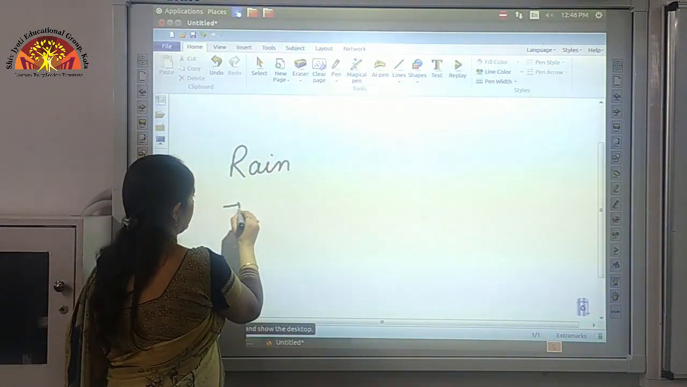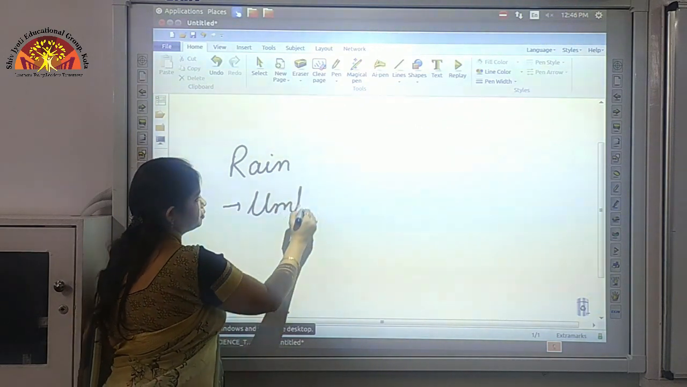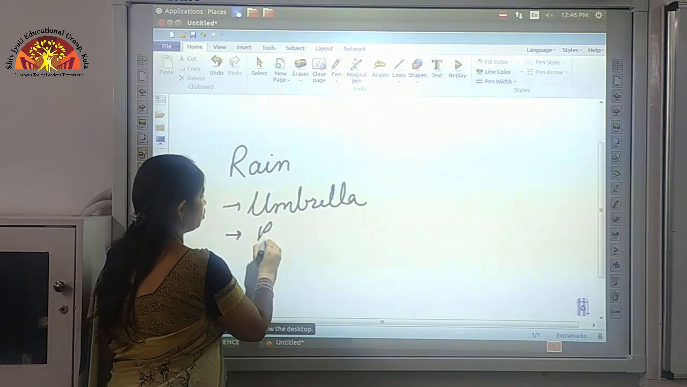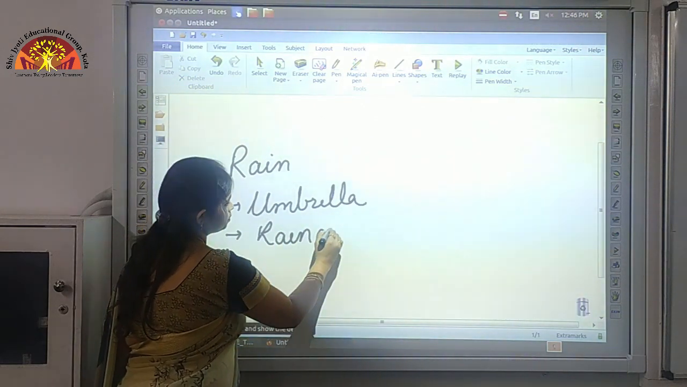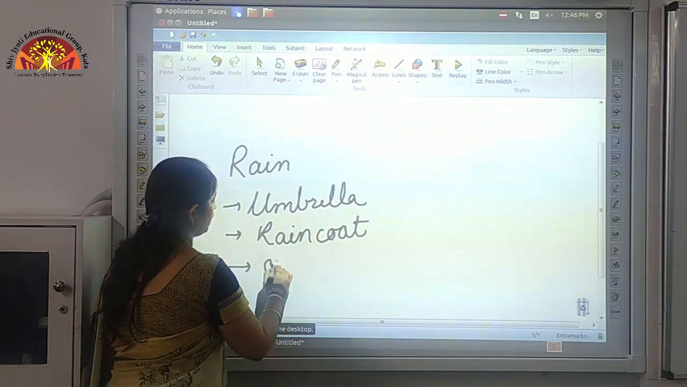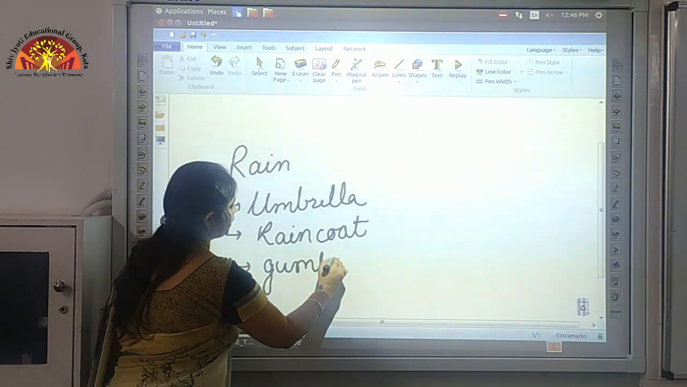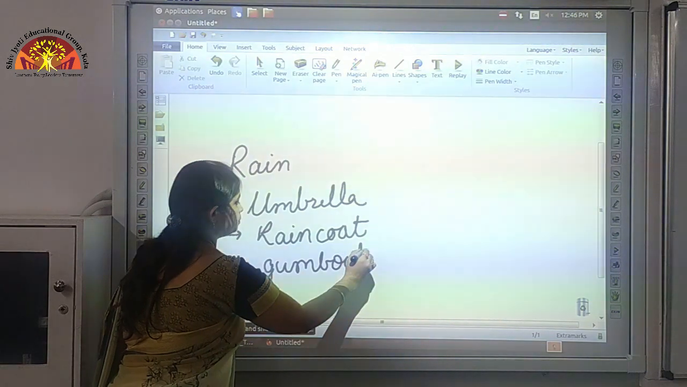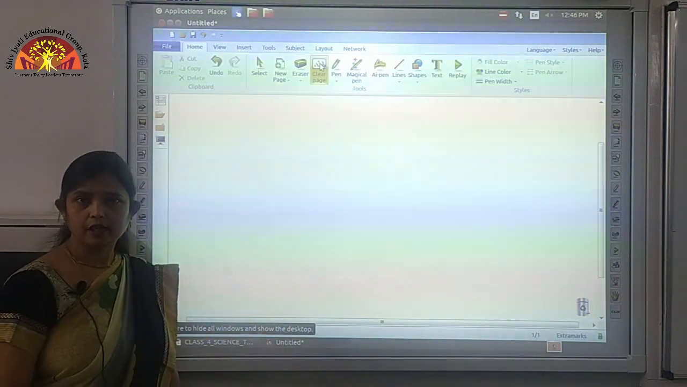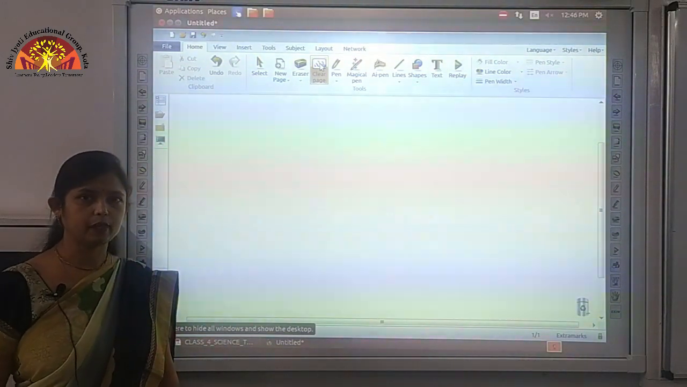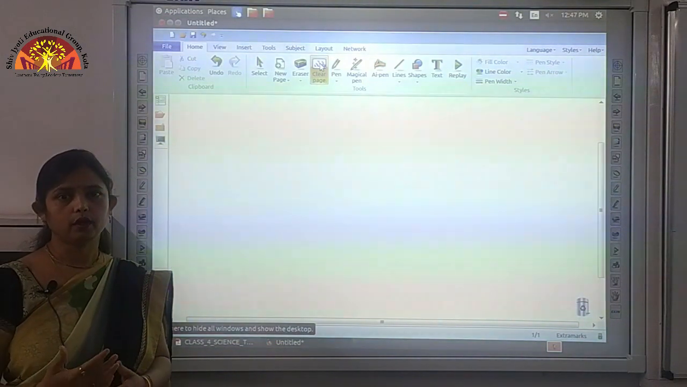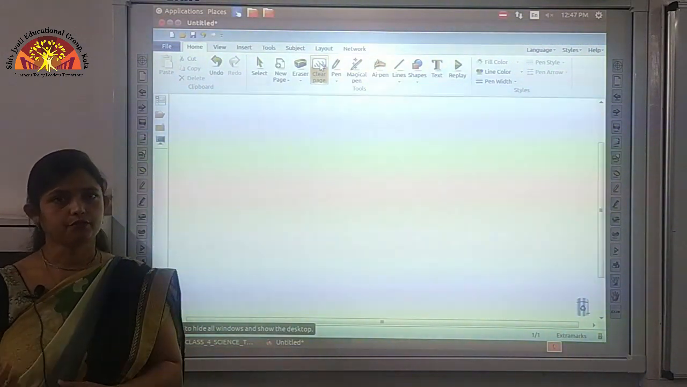we use umbrella, raincoat and gum boots, and these all prevent us from getting wet in rain. So these are the different types of clothes worn in different types of season. Now not only this, different types of clothes we wear are also different for different occasions.